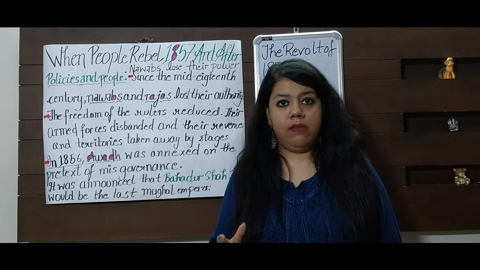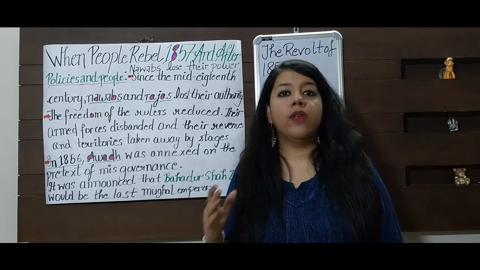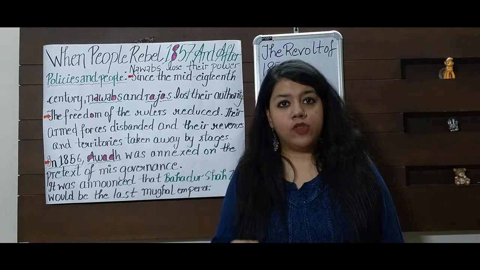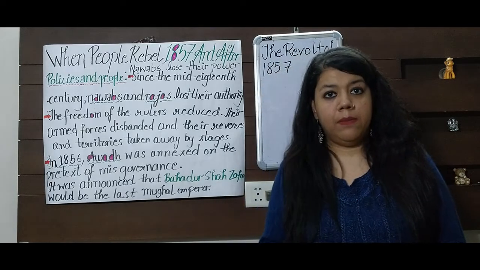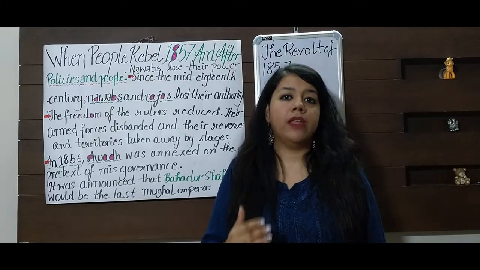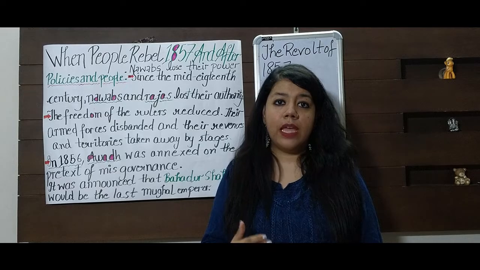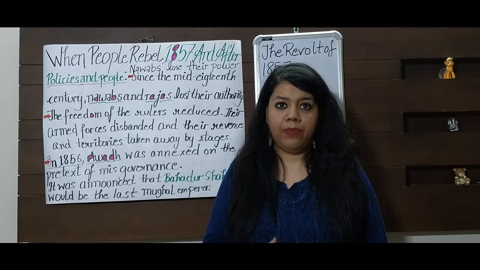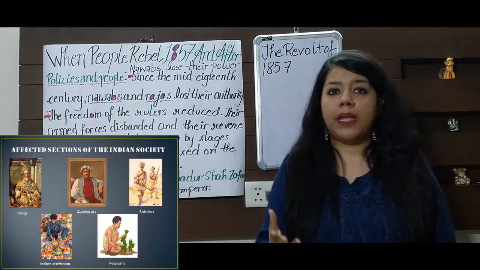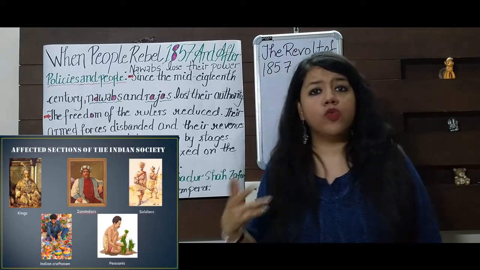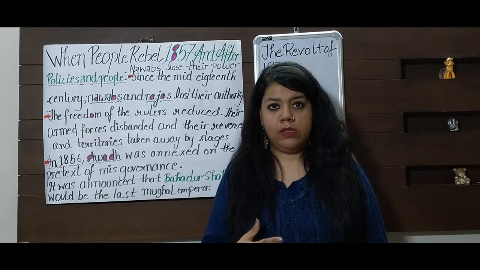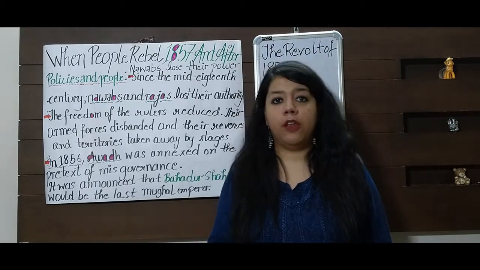Now, what were the reasons for this revolt? We are going to discuss in this module one by one. Firstly, I would like to tell you why this revolt happened. By the year 1856, we all know that most of India was under the domination of the British East India Company. There were different sections of society like peasants, zamindars, sepoys, rulers who were not satisfied with the policies adopted by the Britishers.